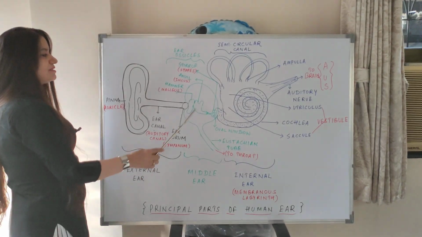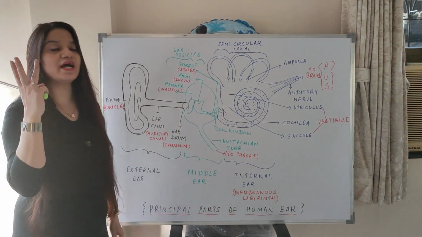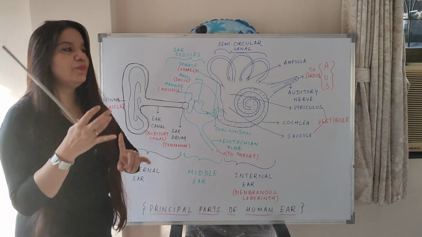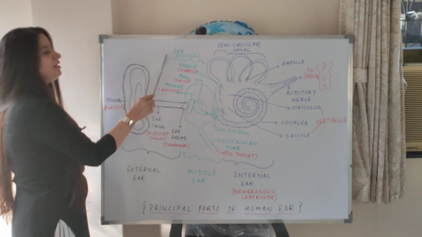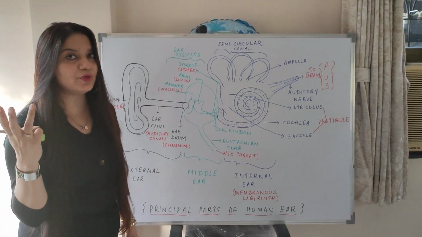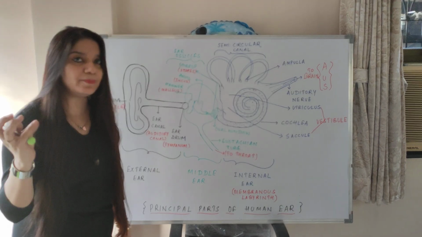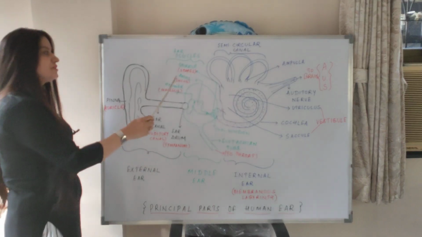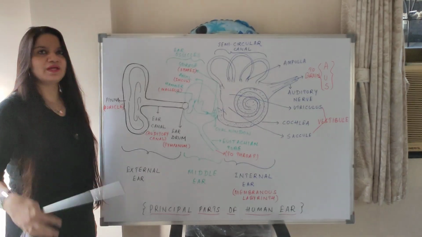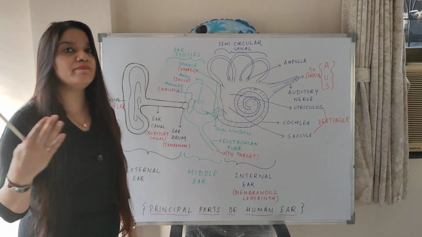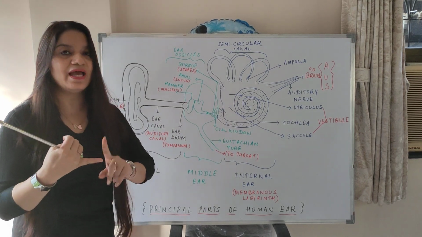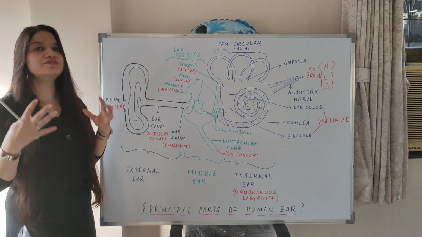Now what are the parts of the middle ear? There are three tiny bones, hammer, anvil, stirrup, which are collectively known as ear ossicles. What are the three tiny bones? Hammer, anvil, stirrup. And what is the technical name for these three bones? Malleus, incus, stapes. You can learn these with an acronym, MIS, HAS. MIS is malleus, incus, stapes; HAS is hammer, anvil, stirrup.